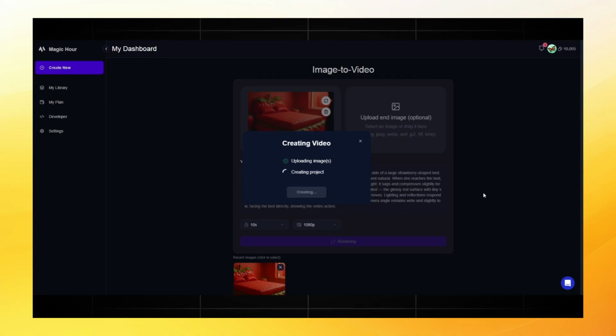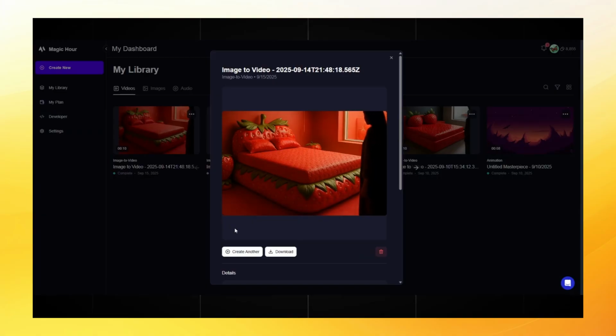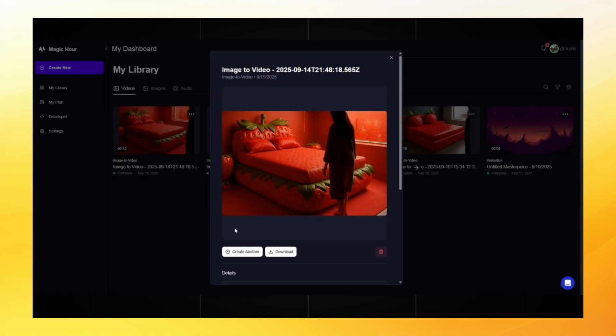Great, we copy the first prompt with the strawberry bed and go to Magic Hour. Paste it, and then we can choose how long the video will last. Here it can be from 5 up to 60 seconds. You can create full cartoons or movies if you want for our niche. 10 seconds is enough quality, should be 720 or 1080, no less. Now we click generate and just wait. The work will be done for us. It will take about 4 to 5 minutes.